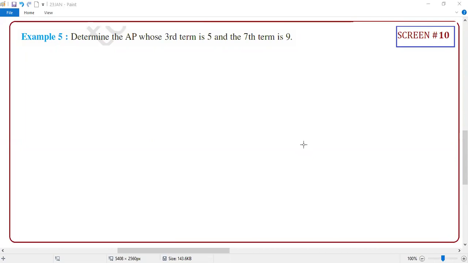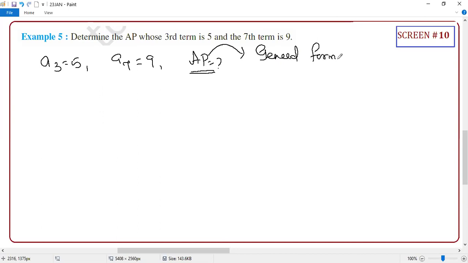Okay, so determine the AP whose third term is 5 and seventh term is 9. Guys, you need to find the AP. Basically, what are the things given, student? Your third term is 5, your seventh term is 9. You need to find the AP. Determine AP means what? It's the general form.